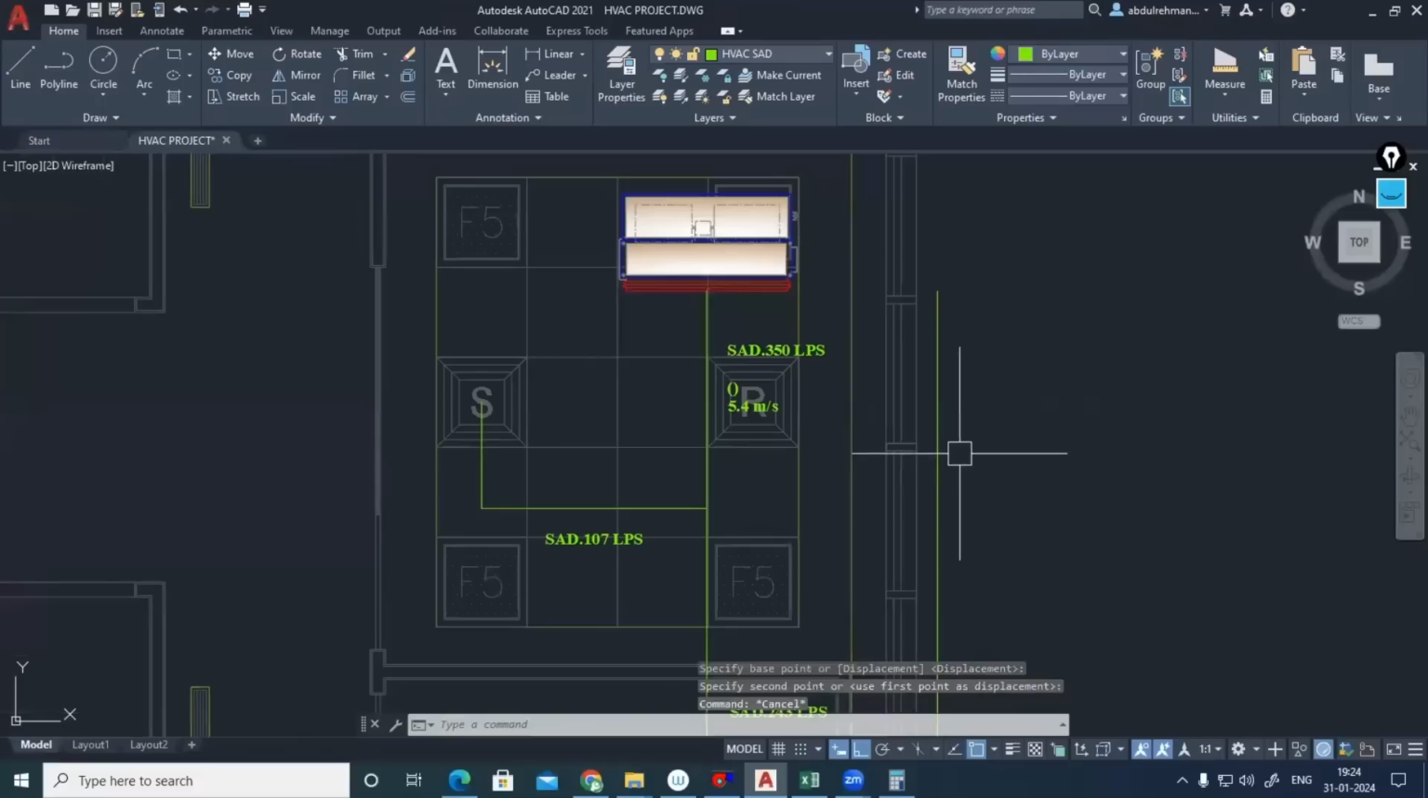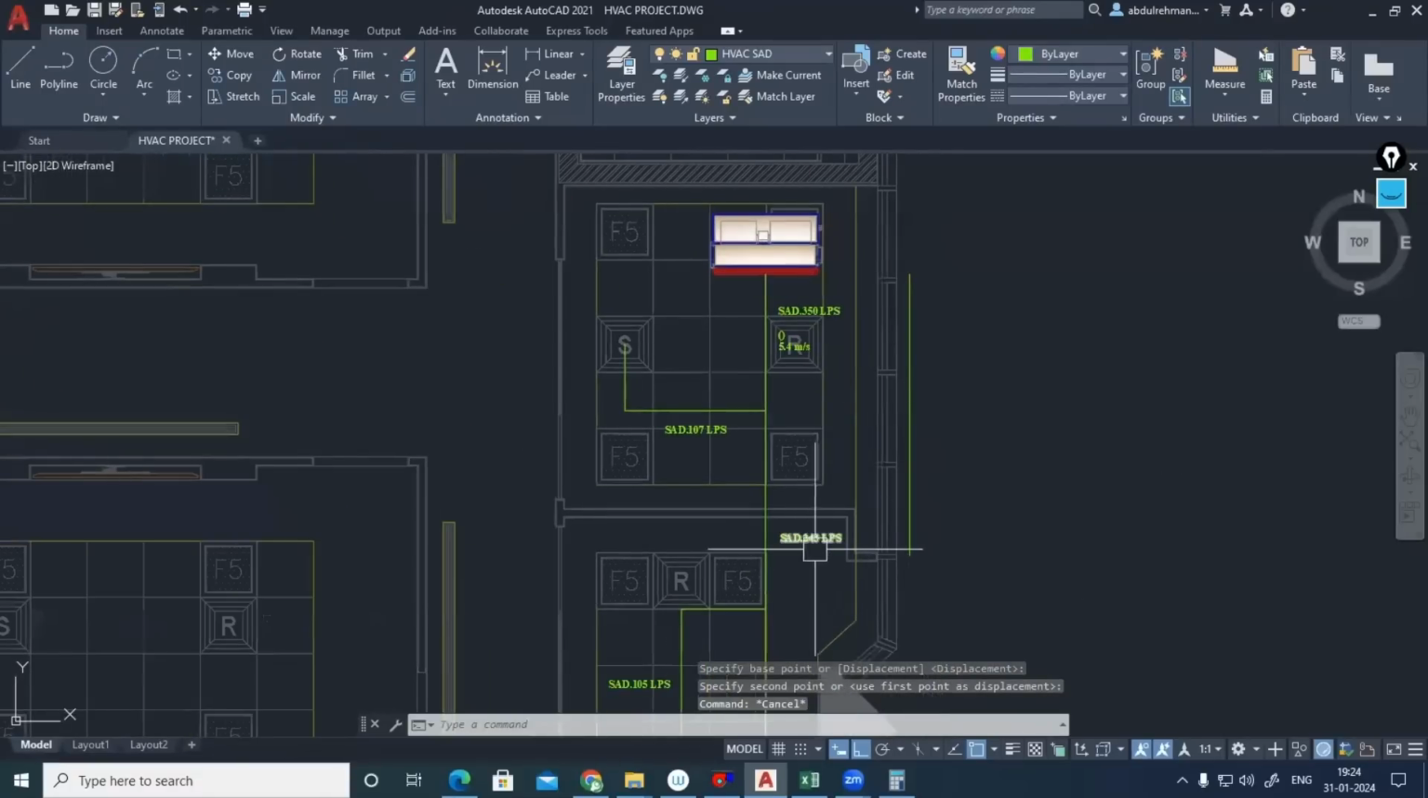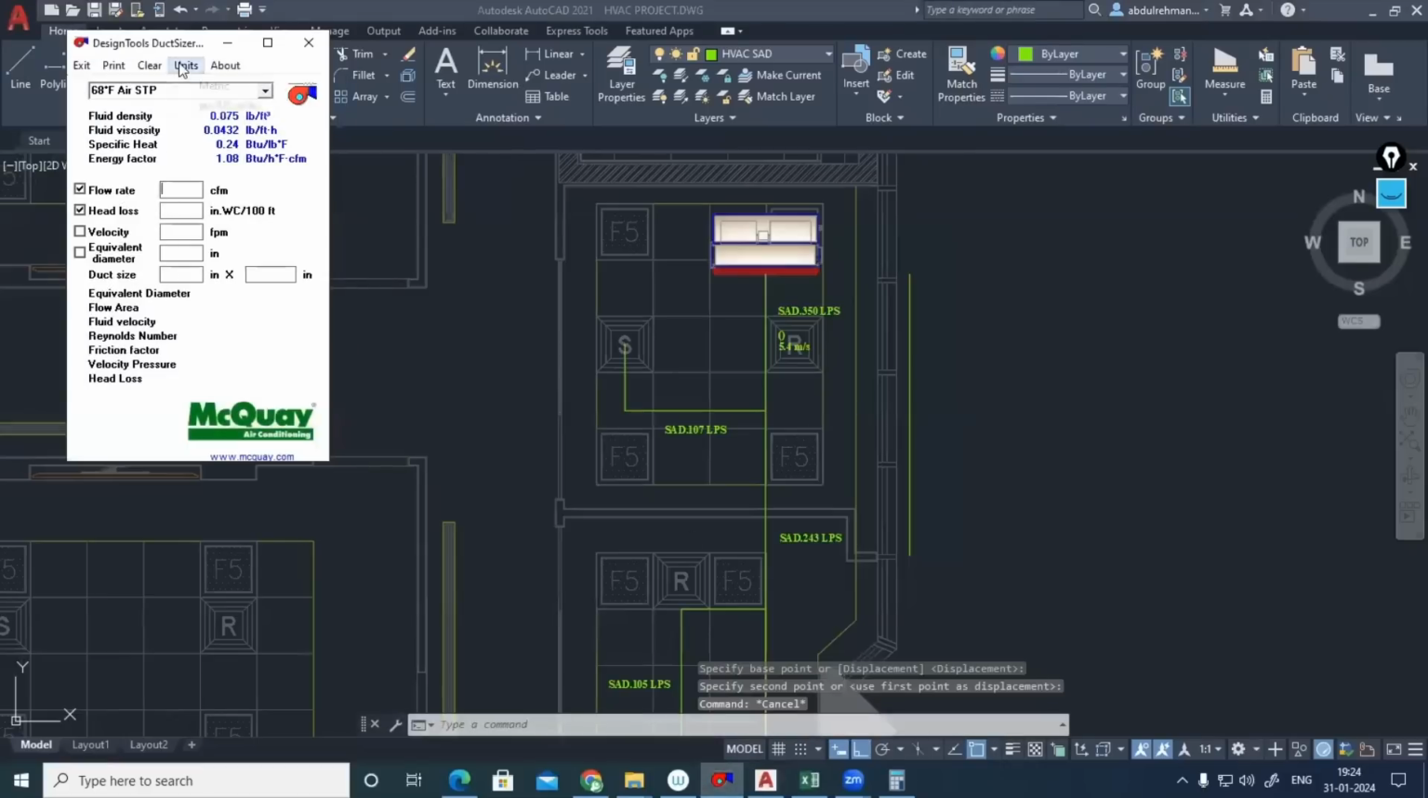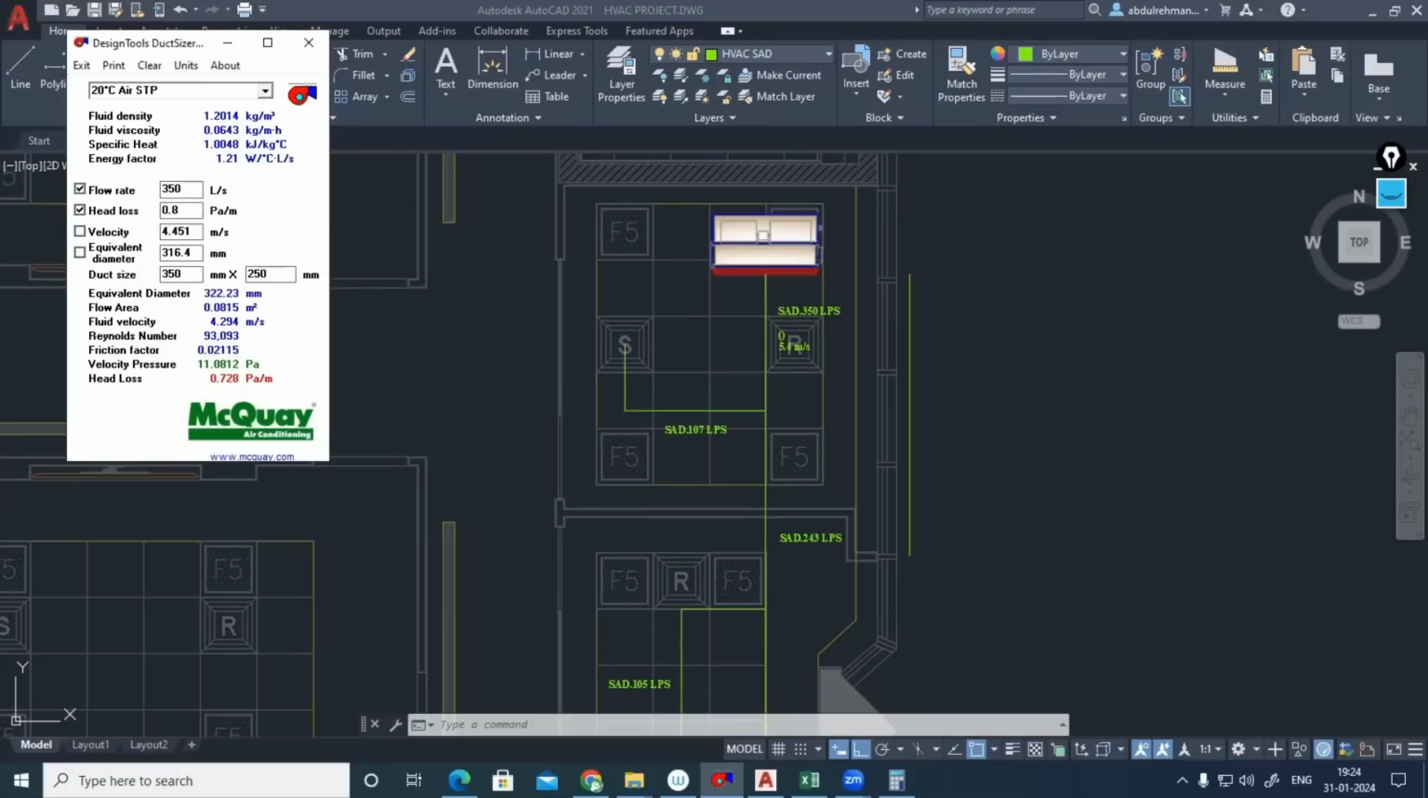Keep it there, that point. This is the acoustic insulation line. Okay. I'm changing that into metric. 350, let's say 0.8 Pascal per meter. Try to maintain the velocity same as before, 6 meter per second. Suppose 350, 250, 300, 300. You can try for 300, 300, 300, 275 I'm getting. 300, 275 I'll be rounding into 300, 250 or 300, 300. 300, 300 will be good.